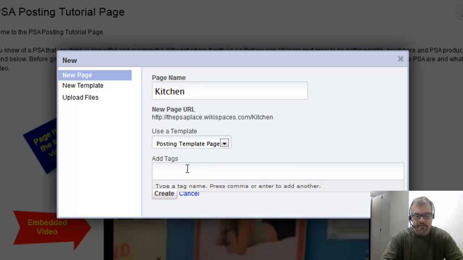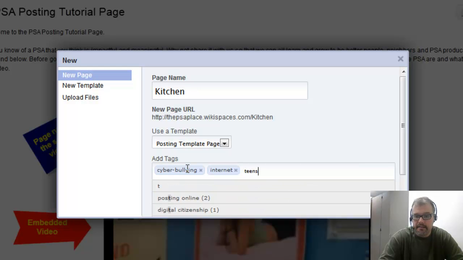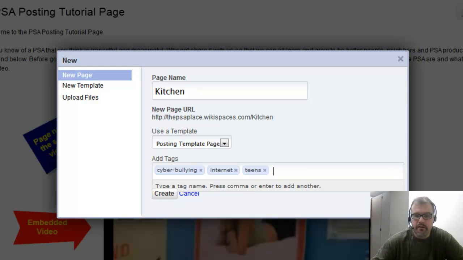Now we need to add some tags. So I'm going to add a couple tags. I'm going to add cyberbullying, hit the comma to create a new tag. I'm going to put internet. Okay, and I'm also going to go ahead and put teens. That way we know that's the target.